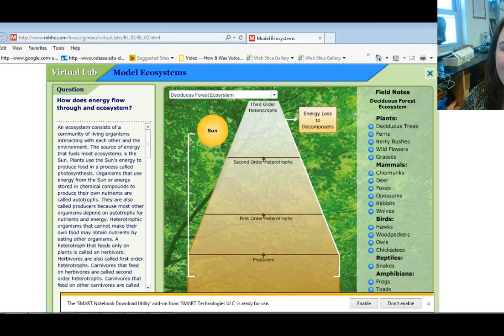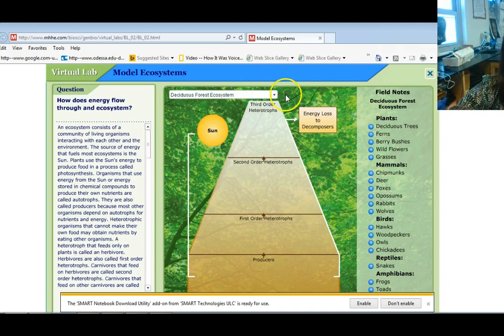I'm going to have you create your very own energy pyramid. This is an interesting activity. Let me pause this for a second and bring up the next screen. All right, so here we are. I have brought up the web page. You'll find this on the link that's in that Holloway folder inside the Quarterly 2 folder, and of course that's all in StuShare. This is your energy pyramid, and what's cool about this page is you can do a couple things. So you can see this is the deciduous forest.